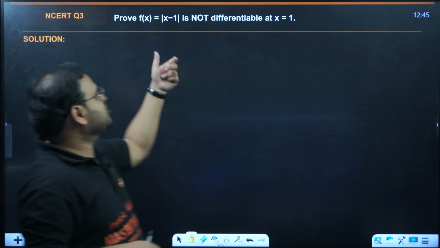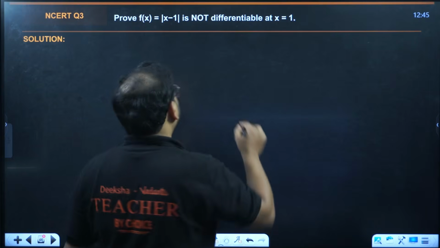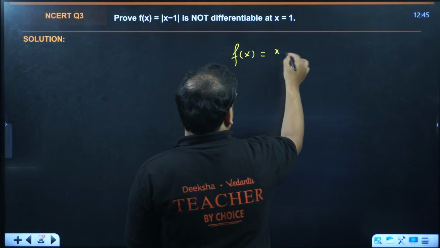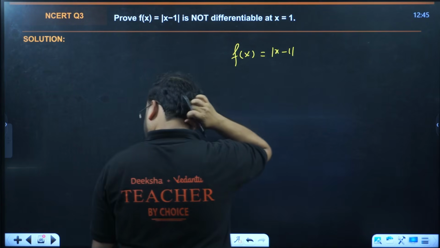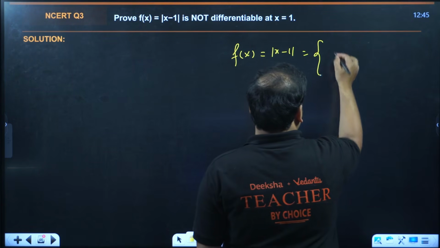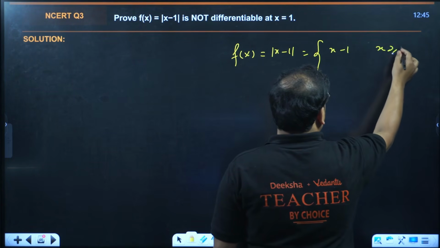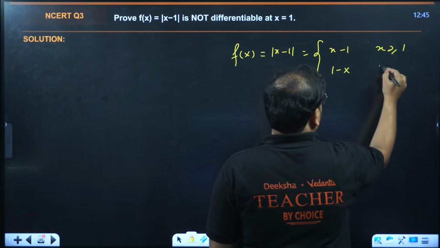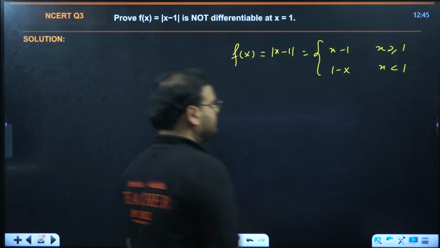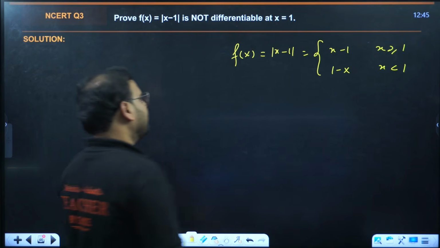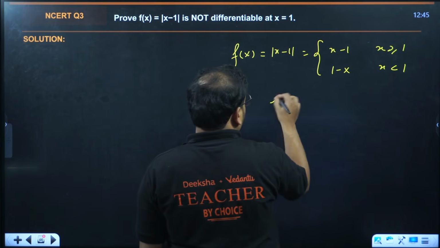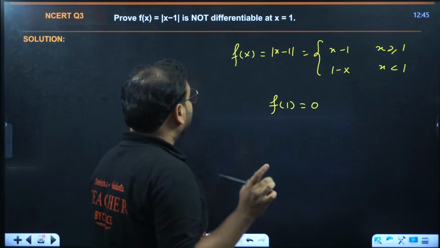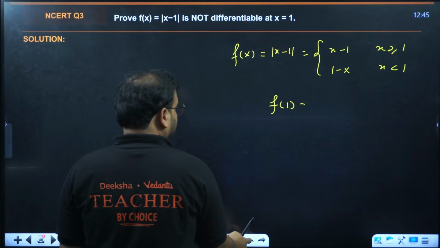Prove f(x) is not differentiable at the point 1. We can do that. f(x) is given as mod of x minus 1. Define it again. You'll have x minus 1 for all values more than 1 and 1 minus x for all values less than 1. Let's find the left hand limit, right hand limit. We have f of 1 equal to 0. We are looking for non-differentiability. Sorry, this is not required.